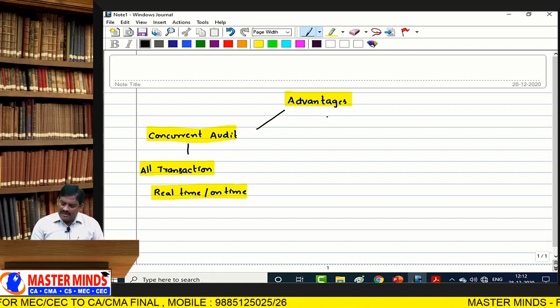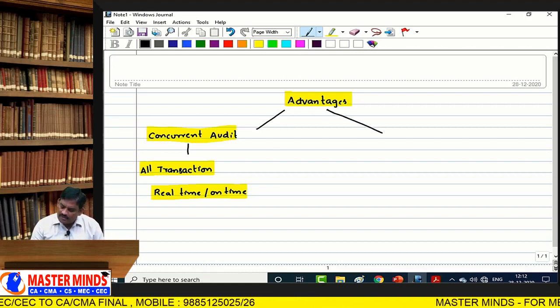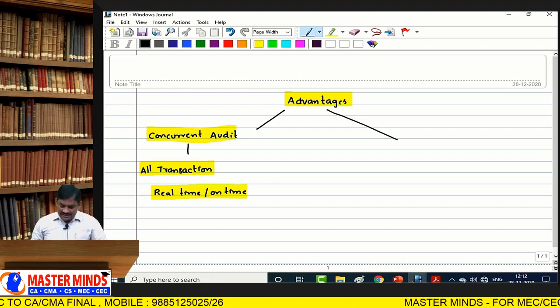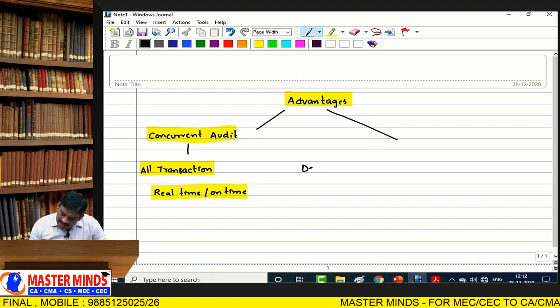Advantages can be divided into four parts. Number one is detailed auditing. D is for detailed audit.